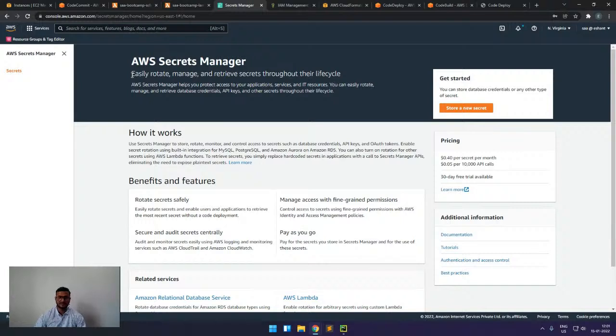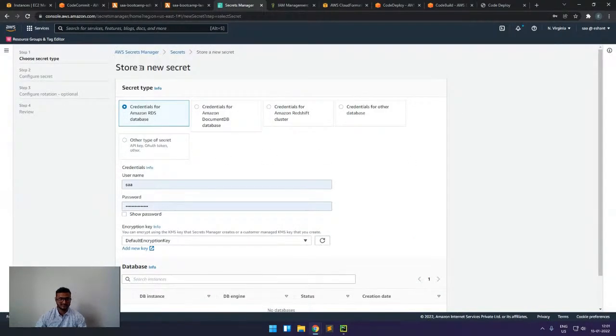For the security point of view, this is also important. So this feature is also supported by Secrets Manager. It comes under easily rotate. If I go and click on store a new secret, we can see that we can